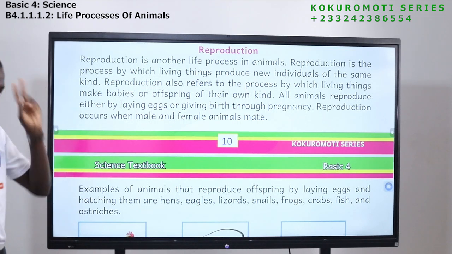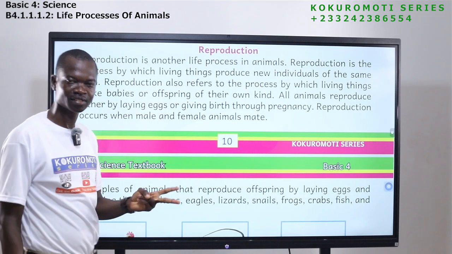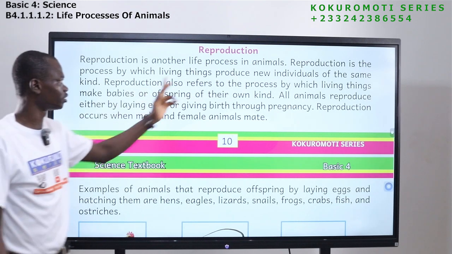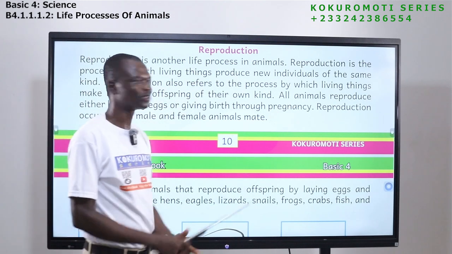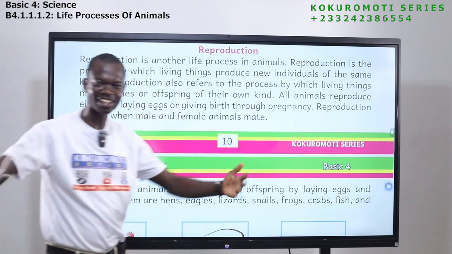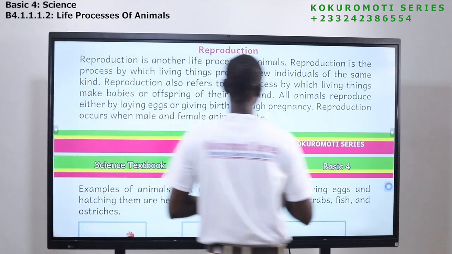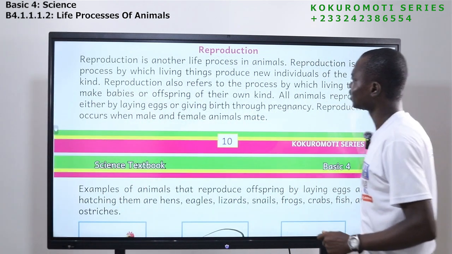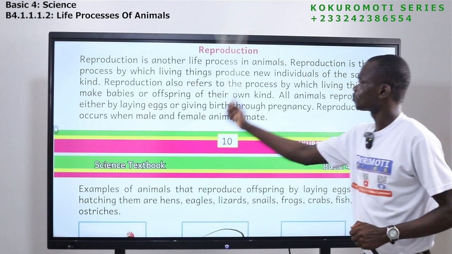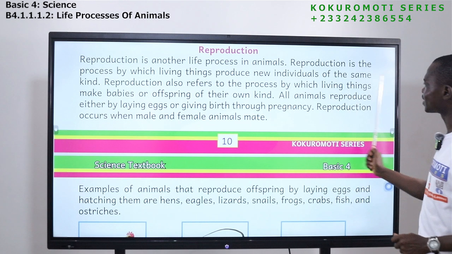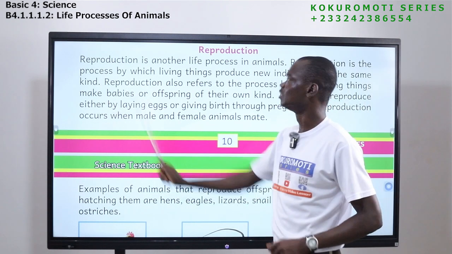So we have seen 2 life processes: movement and nutrition. Now the next one is reproduction. All of you, reproduction. So what is it at all? Reproduction is another life process in animals. Reproduction is the process by which living things produce new individuals of the same kind.